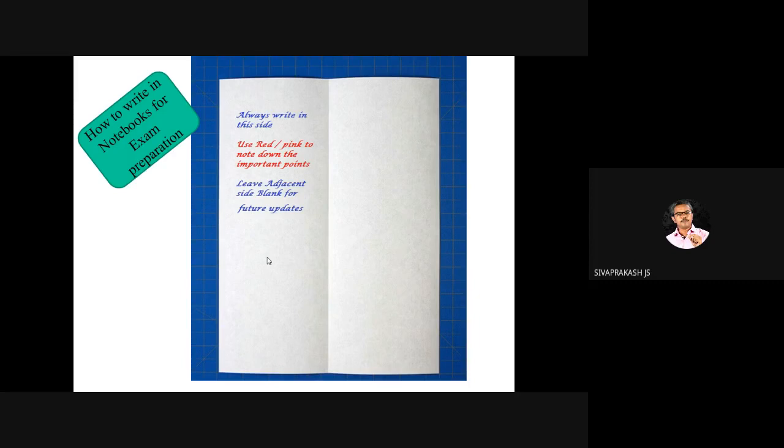Last day we saw the elaborate part of NTA NET preparation, the orientation part. There are no negative marks for NTA UGC NET, so try to attend all 50 questions. Here we are talking about paper 1. Then and there we can see how to get a correct answer and all those things.